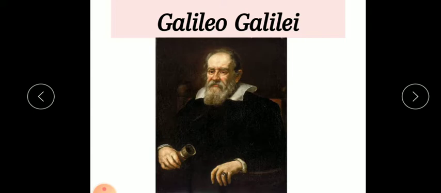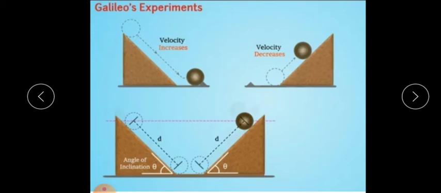One of his contributions to the scientific world was his study on motion of objects in an inclined plane. For his experiment, he took two smooth inclined planes, because in a smooth surface the ball will not experience any frictional force.